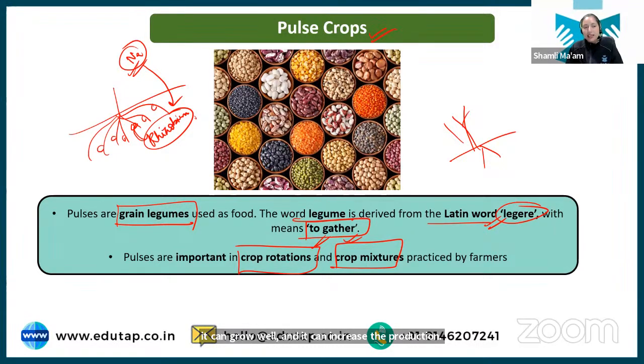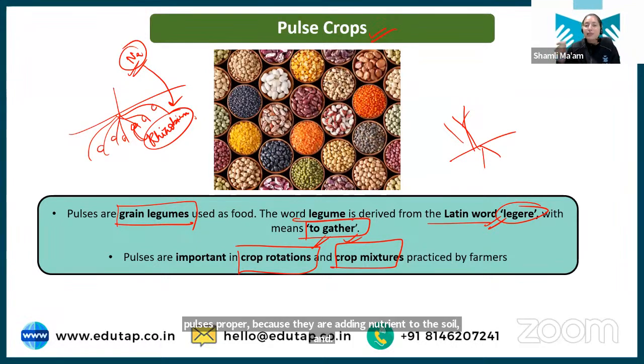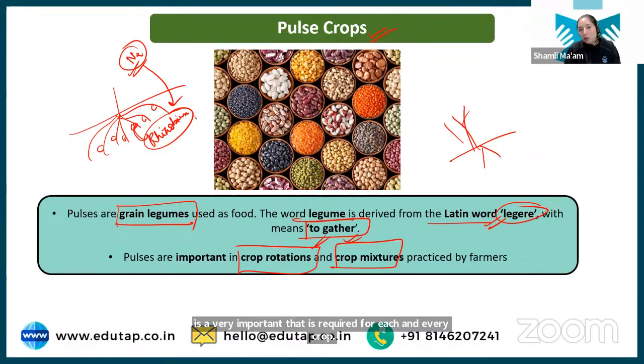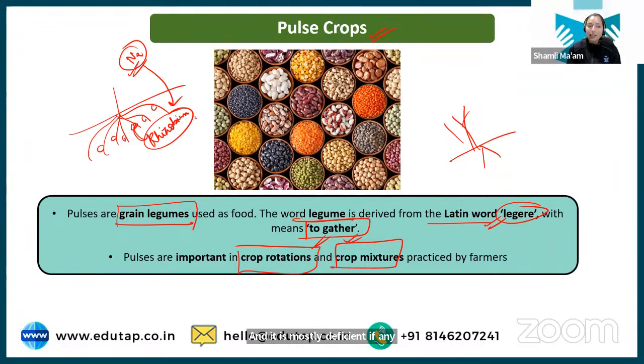Yes, as I am telling you, these pulses crops are very important because they are adding nutrients to the soil. And there is always a deficiency of nutrients in soil, especially nitrogen. In Indian soil, this is a very important nutrient required by each and every crop, and it is mostly deficient. If any crop is adding this nutrient to the soil, that means these crops are beneficial for the soil. ठीक है?